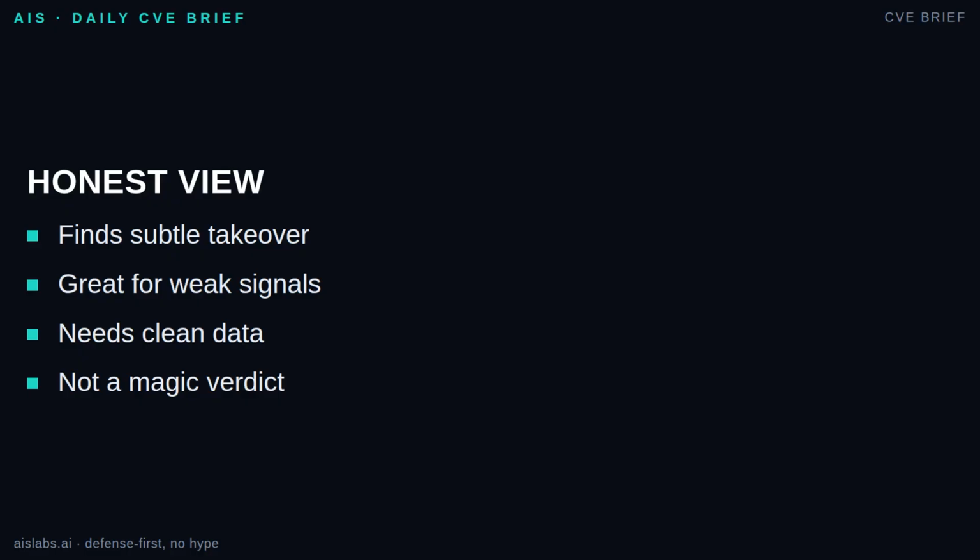The limits are real. UEBA does not prove intent by itself. New employees, travel, role changes, and emergency work can all look strange. Bad data creates bad baselines. Shared accounts weaken results. UEBA also does not replace identity hygiene. Least privilege, MFA, conditional access, logging, and fast offboarding still matter.